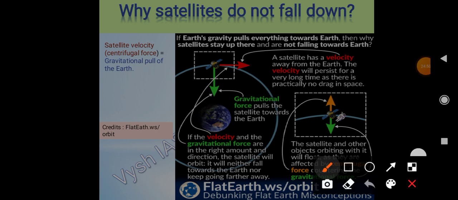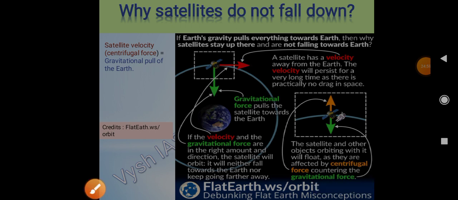Hope you understood. Still I will tell you again, there is gravitational force working, but to counter that we have centrifugal force. And then because of the velocity, so here it is given satellite velocity, it is equal to the gravitational pull of the earth. That's why satellites are not falling down, right?